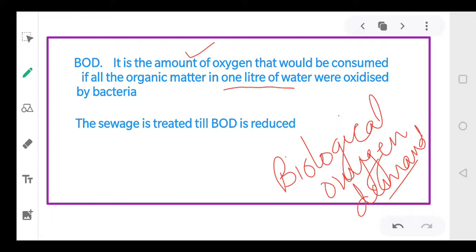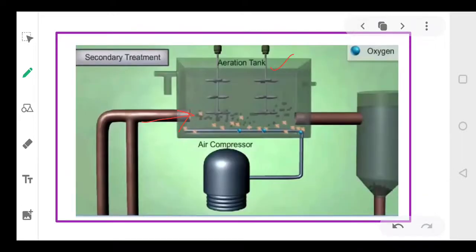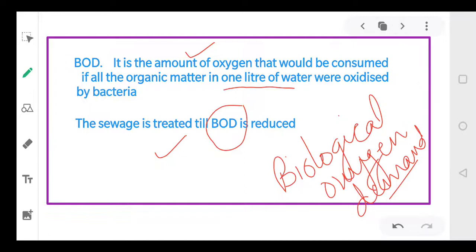The oxygen needed to decompose all the waste present in 1 liter of water is our BOD. So it is the amount of oxygen required by the bacteria to consume the organic matter present in 1 liter of water. This sewage is treated till the BOD is reduced. This aeration tank procedure will continue until the BOD of that particular water is reduced. So we will continue the secondary treatment till the demand for BOD is reduced.